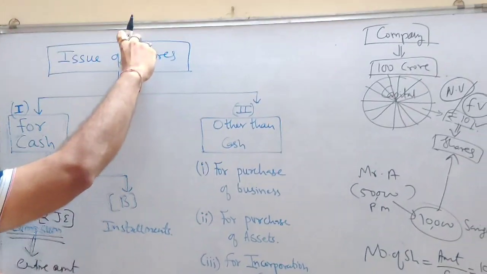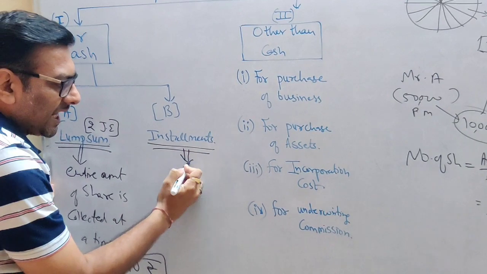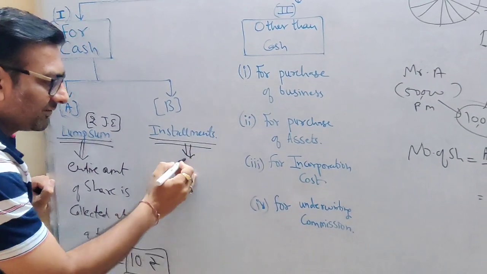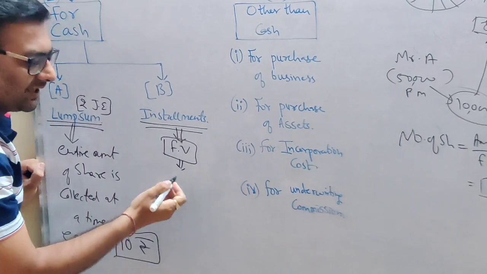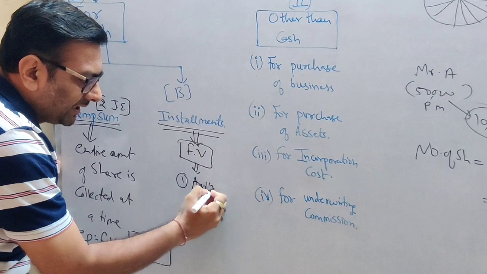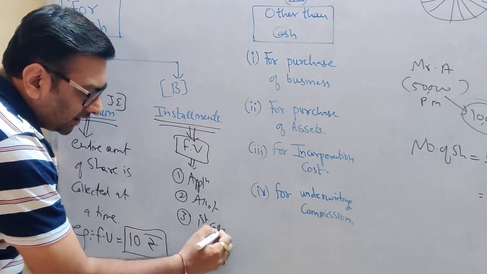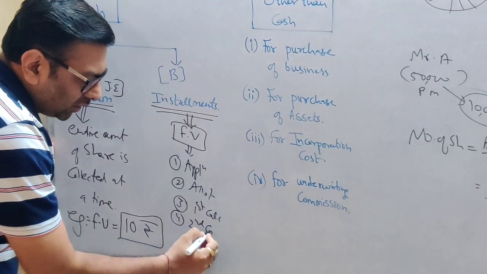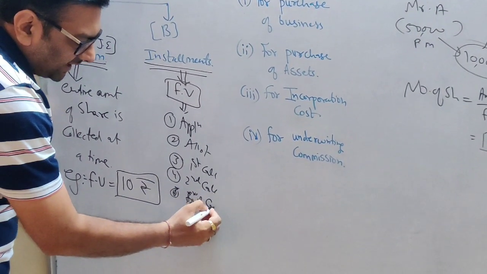Now, let's see the second part. The company is issuing shares for cash, but this time the company has planned to collect face value in installments. So we have named these installments as application money, allotment money, first call, second call, third call, or you can call it the final call.